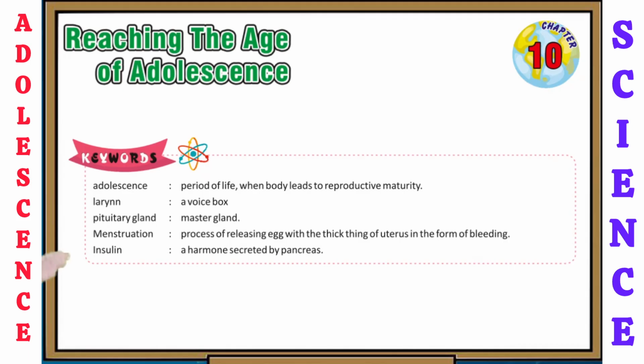So now let's see some keywords. The first is adolescence, the period of life when the body reaches reproductive maturity. Next is larynx, that is your voice box. Next is pituitary gland, that is also called the master gland. Menstruation, the process of releasing the egg with the thickening of the uterus in the form of bleeding. Next is insulin, a hormone secreted by the pancreas. So I hope you have understood all of these topics.